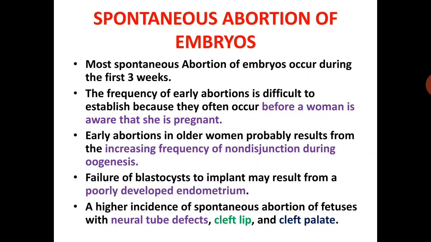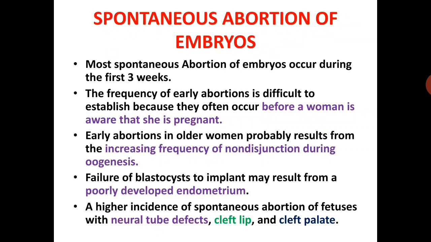Clinical correlation of implantation. Most spontaneous abortions of embryos occur during the first 3 weeks. The frequency of early abortions is difficult to establish because they often occur before a woman is aware that she is pregnant. An abortion occurring several days after the first missed period is likely to be mistaken for a delayed menstruation, and detection of a conceptus in the menses is very difficult because of its small size.